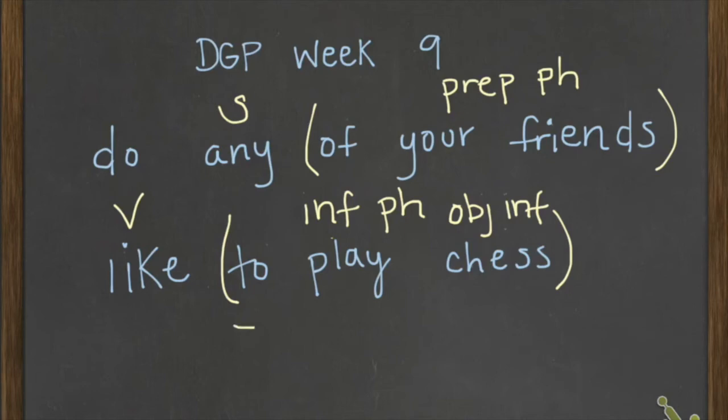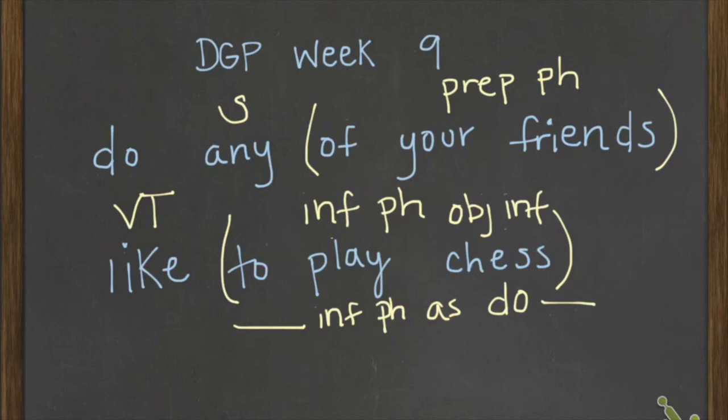So we'll write INF phrase as DO. It's that entire phrase, INF phrase as a direct object. That was a little tricky. Now we need to label this verb as a transitive verb. It has a direct object, so it is a transitive verb.